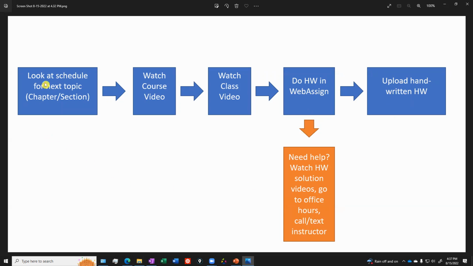Then what you do is you start over, you go to the next section, you watch the videos, you do the homework, you ask for help, or go watch the homework solution videos. And then again, upload your handwritten work. And you keep on doing this until you get to an exam. And then when there's an exam, you basically go take the exam. And I'll have instructions for those as we get to it.